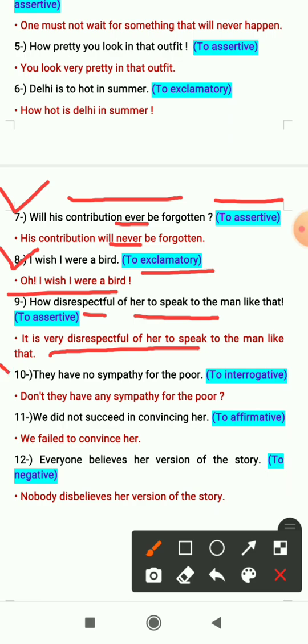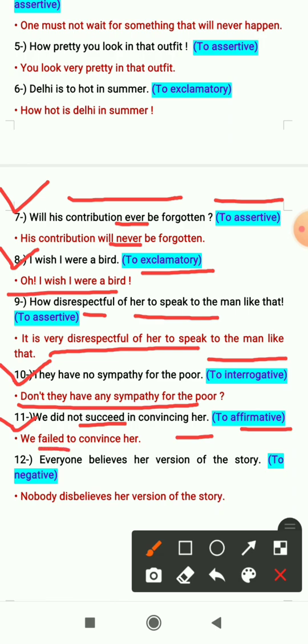10th one is, they have no sympathy for the poor. That is a negative sentence and we have to change it to interrogative. So it will become, don't they have any sympathy for the poor? 11th one is, we did not succeed in convincing her. That is a negative sentence and we have to change it to affirmative. So we have to use the antonym of succeed, that is failed. We failed to convince her.